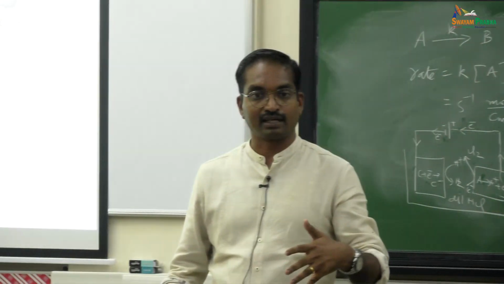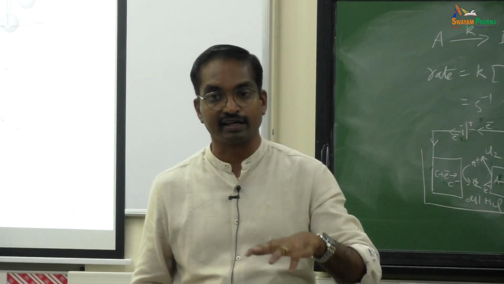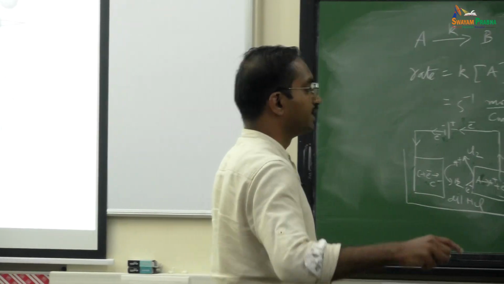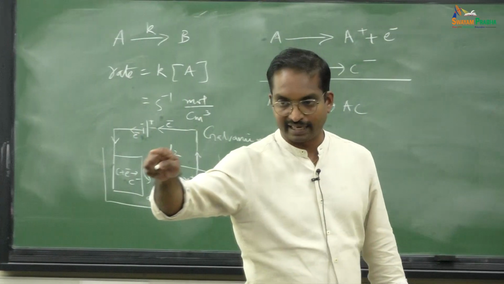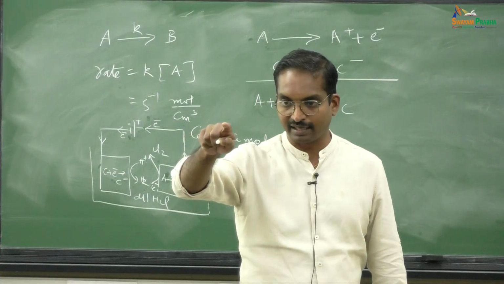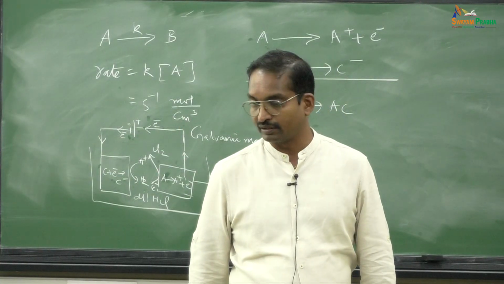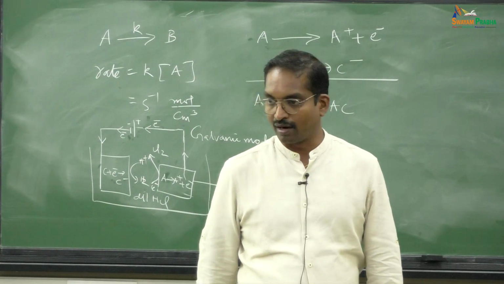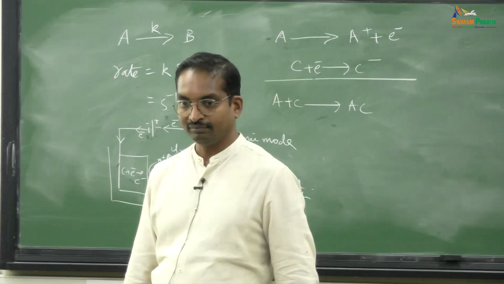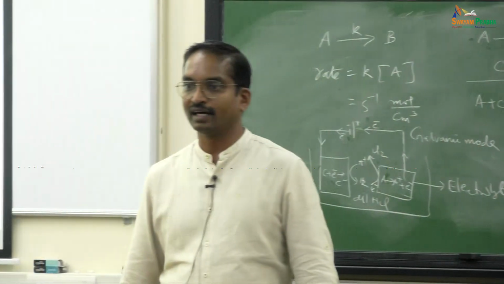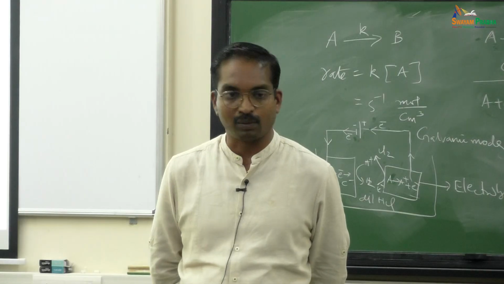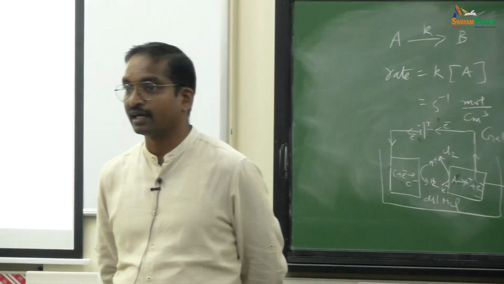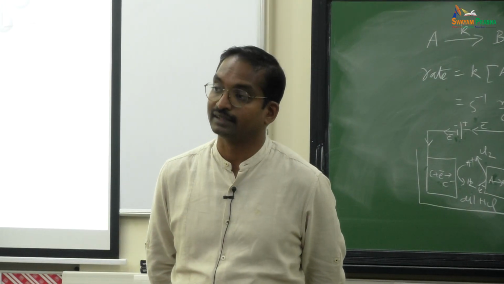The electrochemical cells can operate in galvanic mode or in electrolytic mode, depending upon how you set up. In your books, wherever delta G is negative, all those reactions I can set up in galvanic mode. Delta G negative, spontaneous, right? Delta G less than 0 is a spontaneous reaction according to thermodynamics. All those spontaneous reactions I can convert into an electrochemical cell.